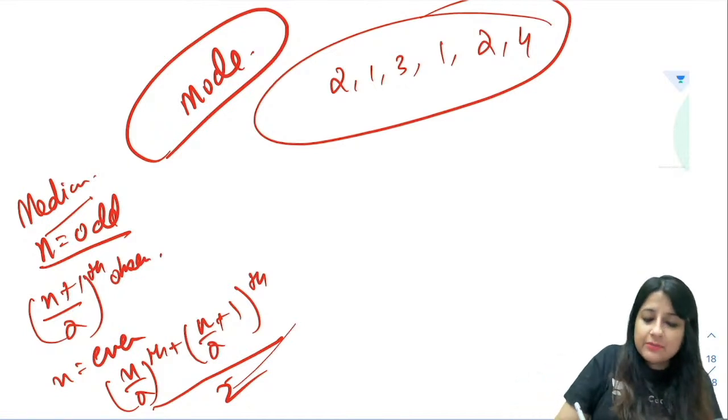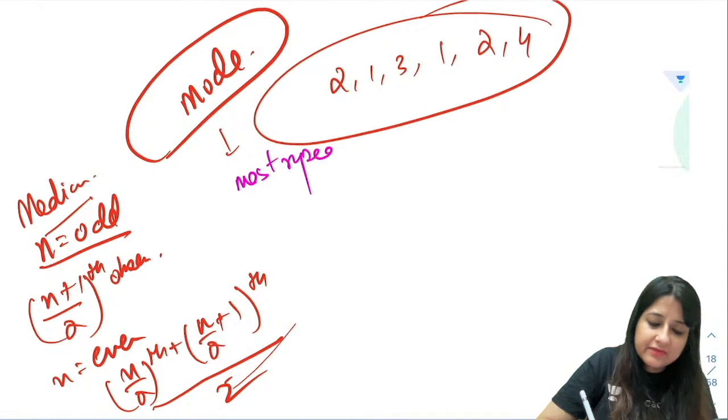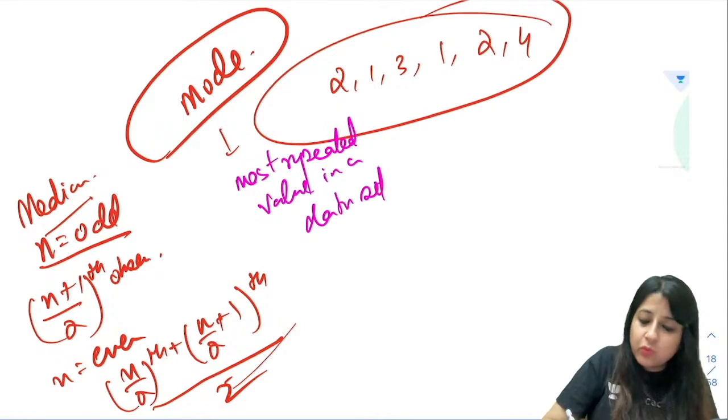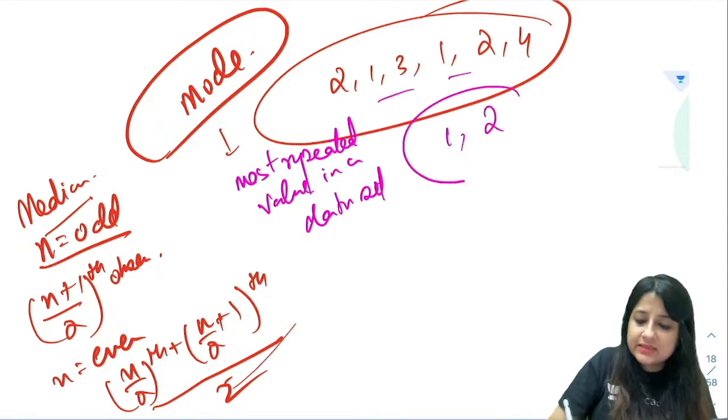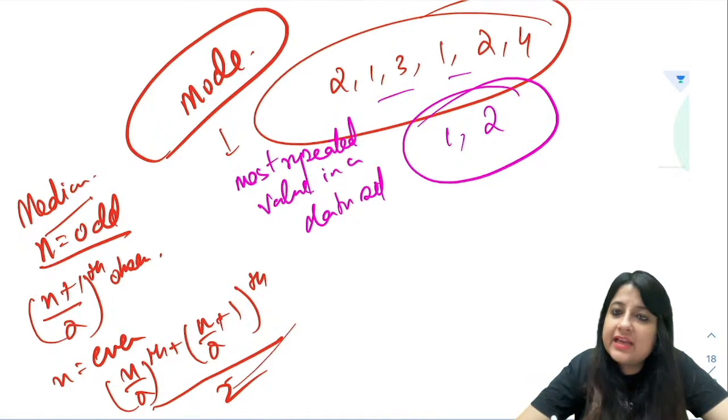Okay, what is the mode? Mode is the most frequently occurring value. Or you can say most repeated value in a data set, right? So what is the answer over here? 1 is coming 2 times and 2 is coming 2 times. So 1 and 2. Got it, everybody? Can we go to the next question now?